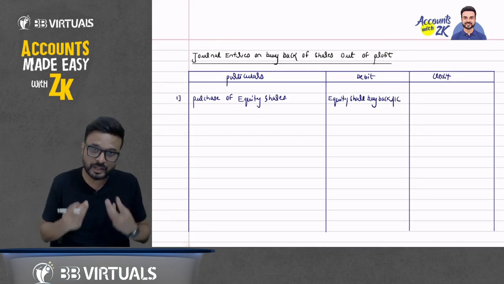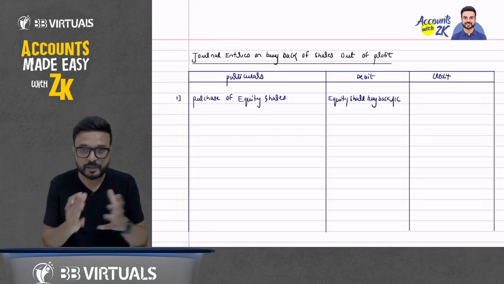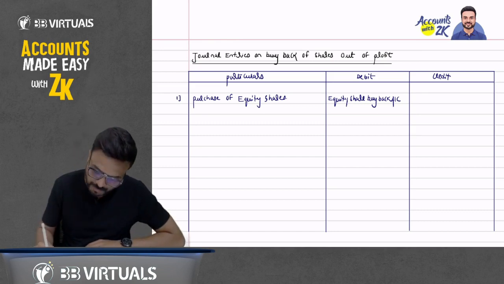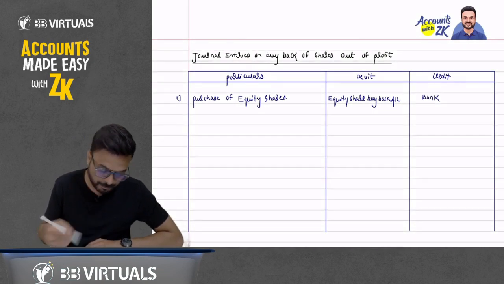I have received the shares, so the equity share buyback account will be debited. But for that I have to pay the amount. So which account will be credited? Bank account.